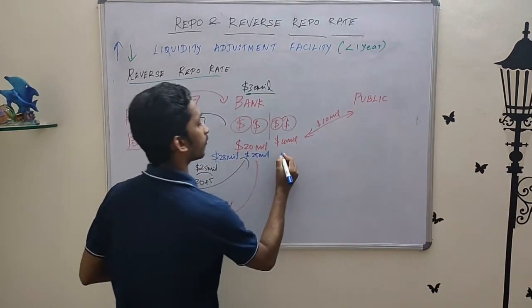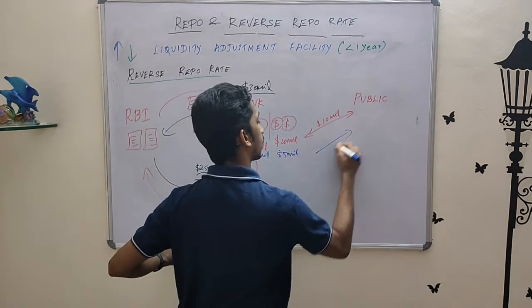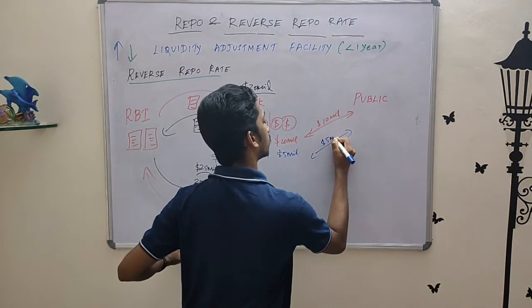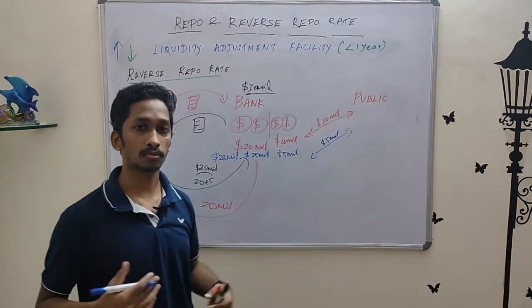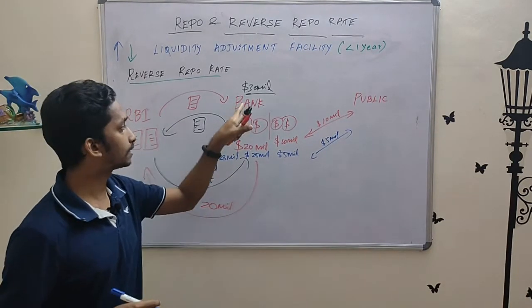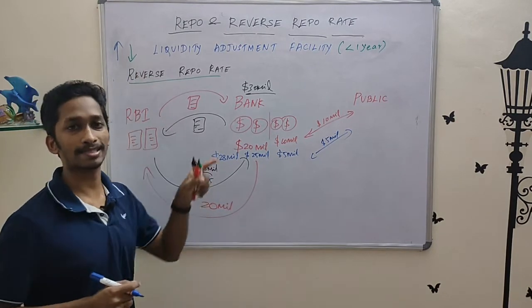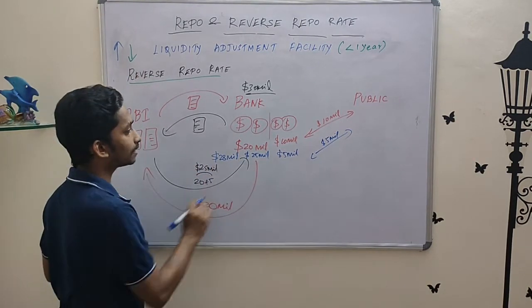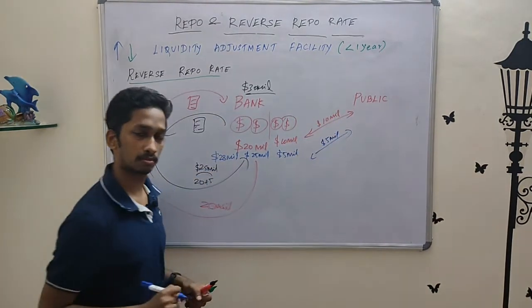What is left? $5 million. So the common folk can only borrow up to $5 million total. Okay, so even if the public wants to borrow more than 5 million, the bank doesn't have it. Why? Because it decided to lend more money to the RBI because reverse repo rate has been increased, making this transaction more profitable compared to the other transaction.